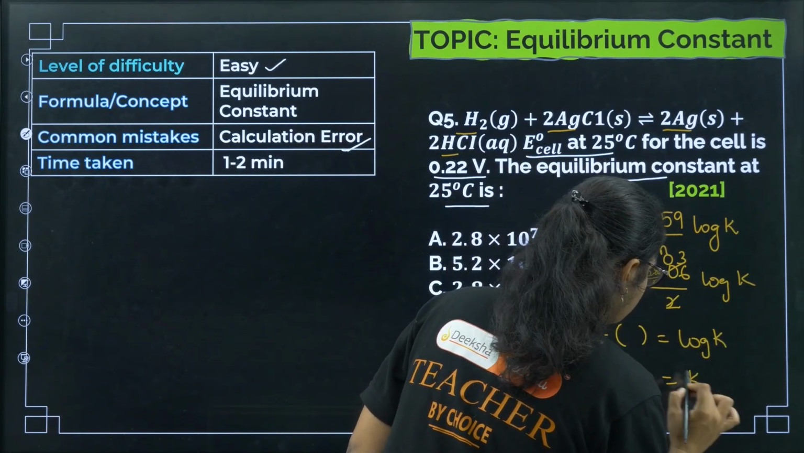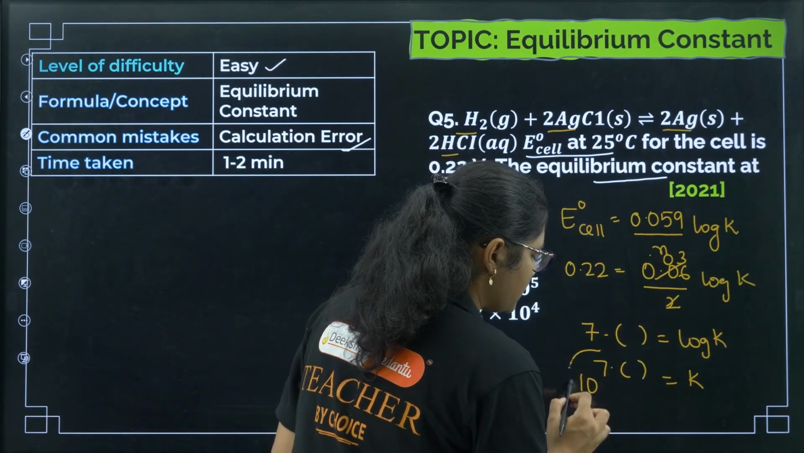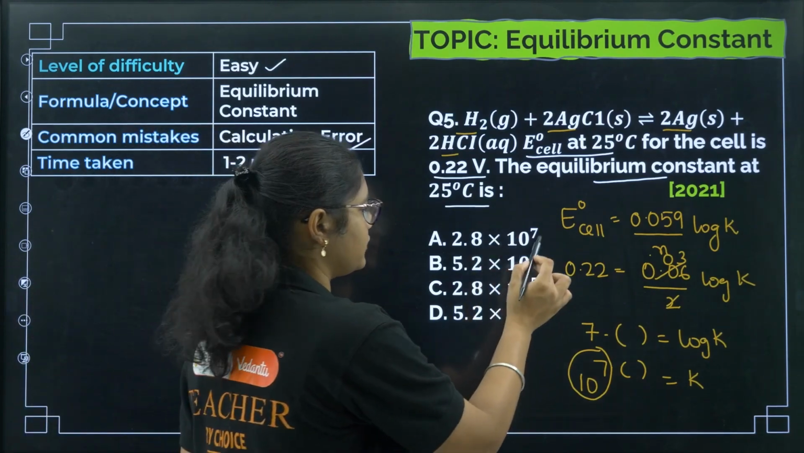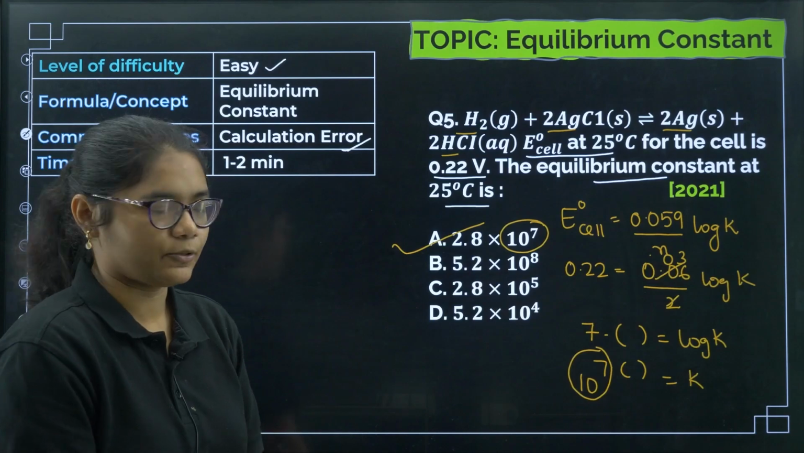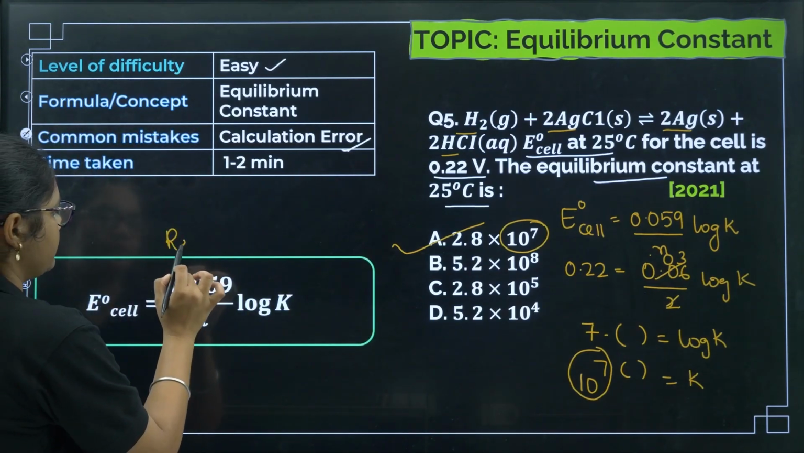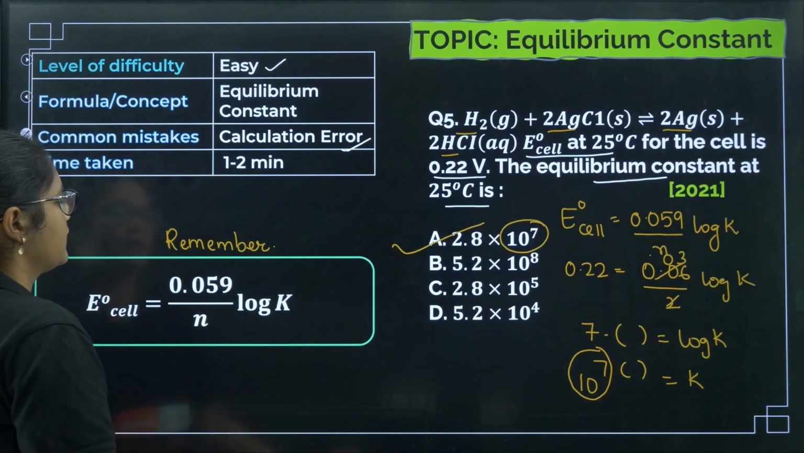Then k will be what? Anti-log, 10 to the power of 7 point something. So definitely one answer will be in the power of 7. You can see there is only one option in the power of 7. So the correct answer will be option number A. The formula used here is this one, so you need to remember this formula. Okay, clear?